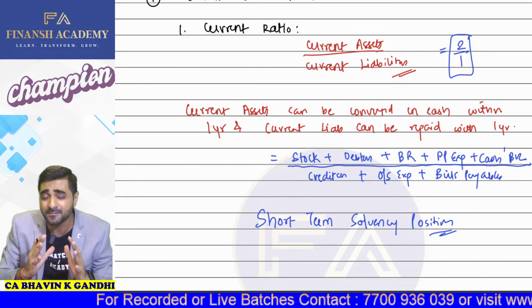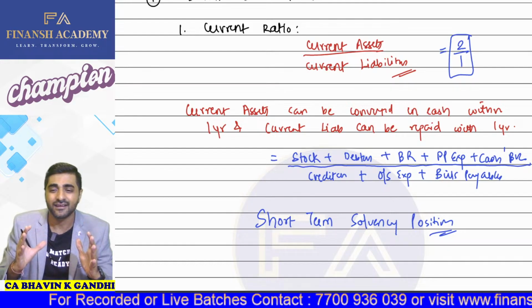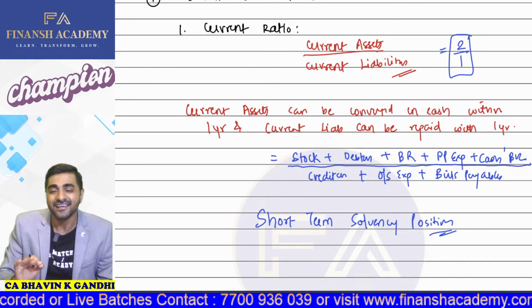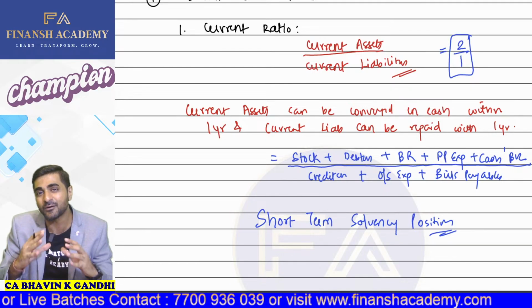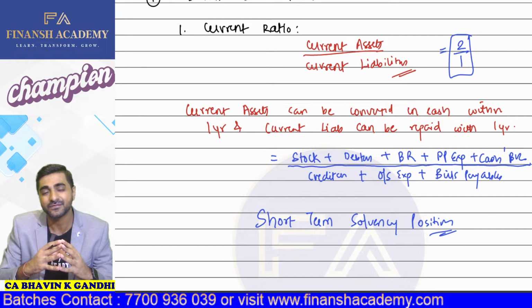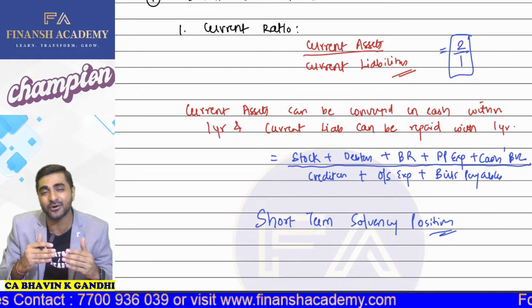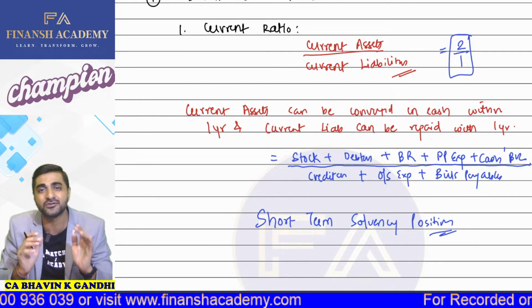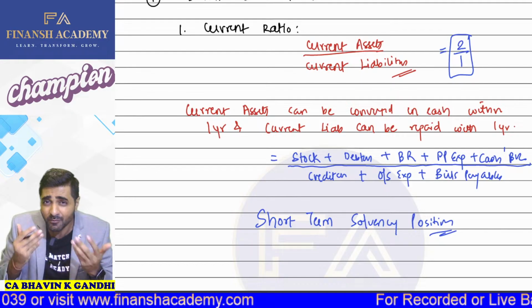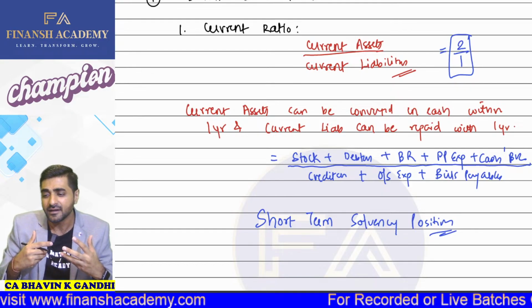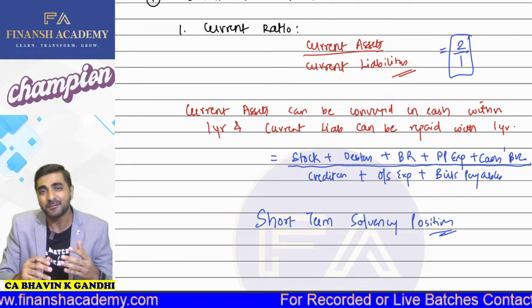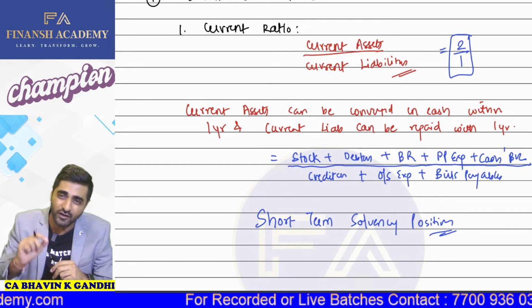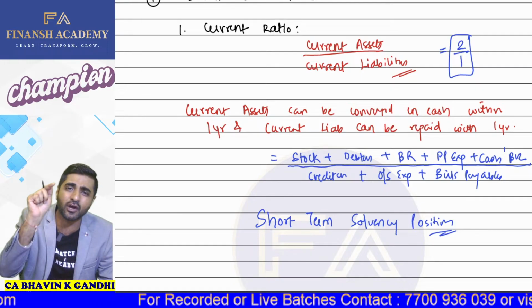We have twice the current assets. So the standard ratio for this particular ratio is what? 2:1. So as a CFO of a company, always remember that whenever we deal with your current ratio, we check that for every 1 rupee of current liability, how many current assets do I have? And of course, it should be more. The asset should always be more than liability for being more solvent. But the standard ratio for this is what? It is nothing but 2:1. So always try and maintain this standard ratio even in your company.